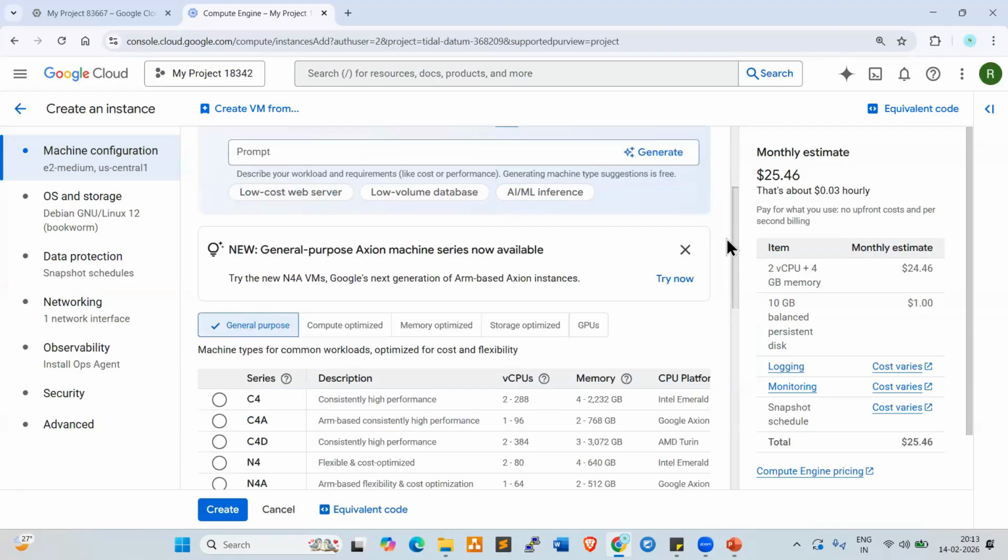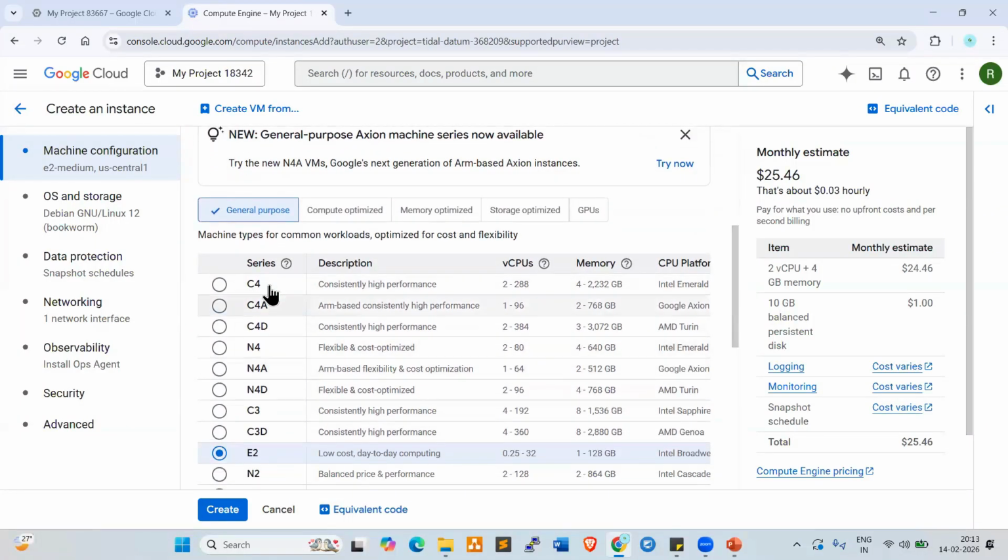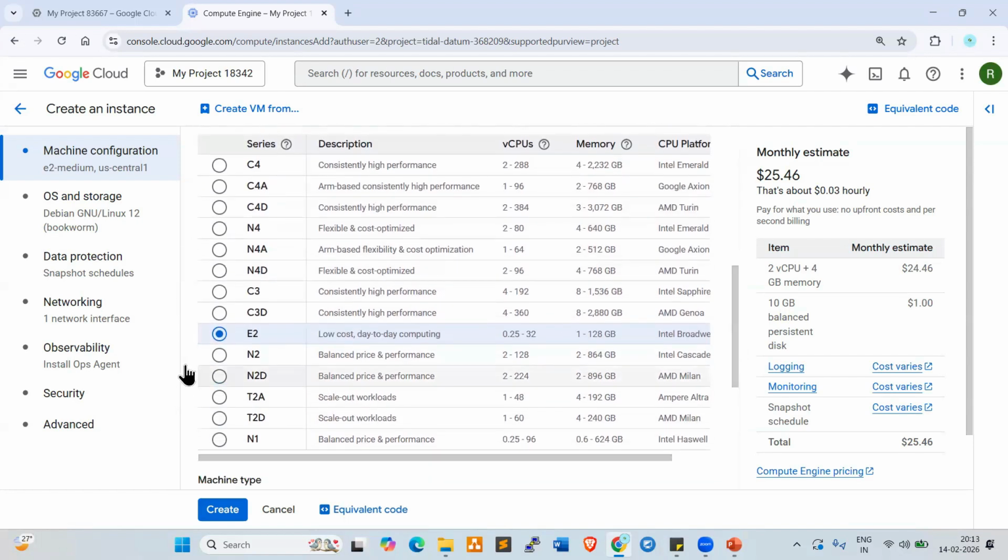Now look at here. So machine types, server types. We have C4, C4A, C4D, N4. So what is N4? What is C4? E2, N1, N1 series, right? So different series available here. Different types of machines available, right? So default one is E2, which is two virtual CPUs, 4 GB memory, right? So 10 GB balanced persistent disk. Look at here, 10 GB balanced persistent disk, right?